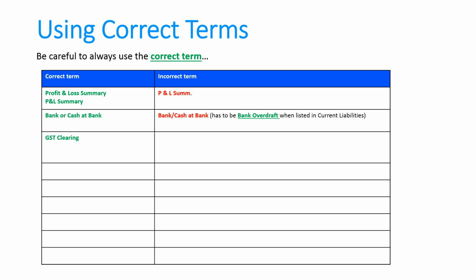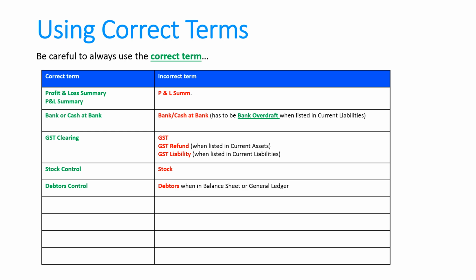GST clearing, that's the correct term. It's not GST. If we're writing it under current assets, we don't write GST refund. If it's a current liability, we don't write GST liability. It's always in the balance sheet as GST clearing. We always write stock control and not stock. We always write debtors control and not debtors. We always write creditors control and not creditors.